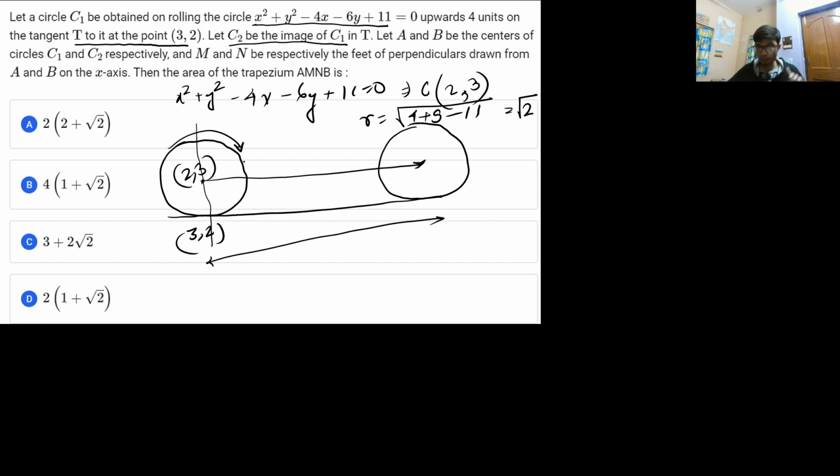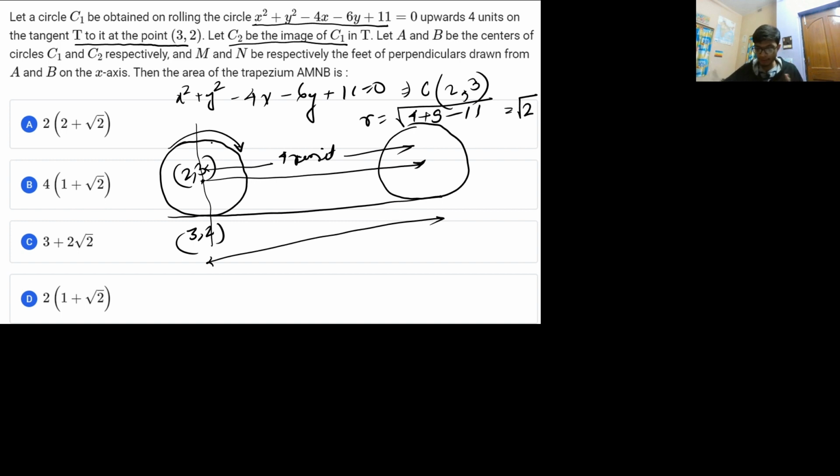Now what I wanted to imply is that whenever you move the circle by 4 units, that means this particular distance is 4 units. So what is the new increment in the distance? That particular distance divided by the radius is basically the new increment in distance. That's what I am speaking of.